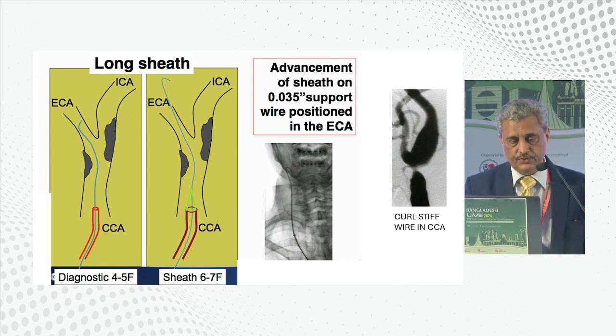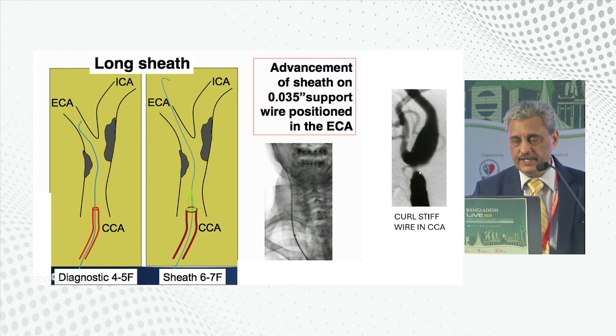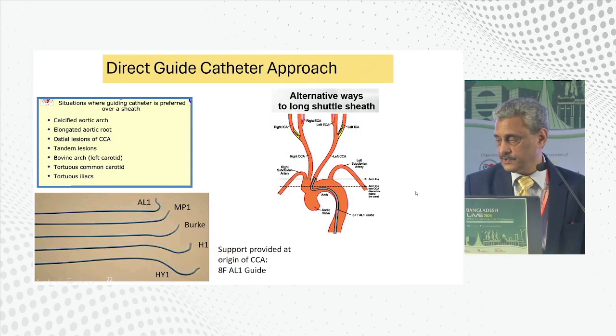So how do you get into the carotid artery with a long sheath? You go with a diagnostic catheter, pass a wire up into the external carotid artery, advance this diagnostic catheter up into the external carotid artery, get a stiff wire across, and remove your diagnostic catheter. Over the stiff wire you advance your sheath into the common carotid artery, and then you perform the procedure. If there's a tight stenosis over here, you cannot go into the external carotid artery. You can roll this stiff wire somewhere over here so that you don't have to cross the lesion.